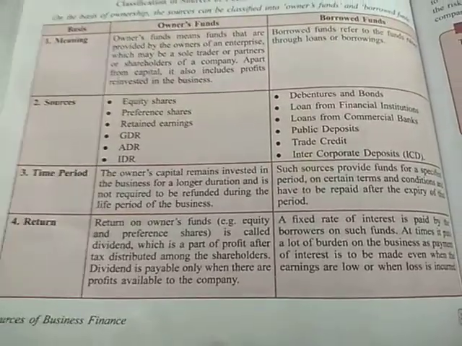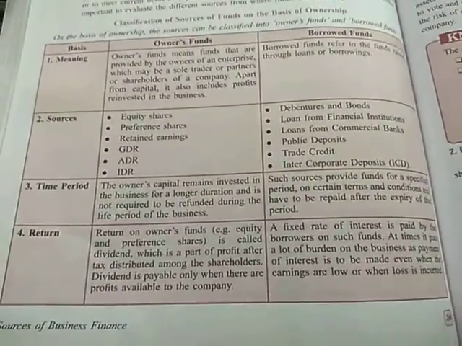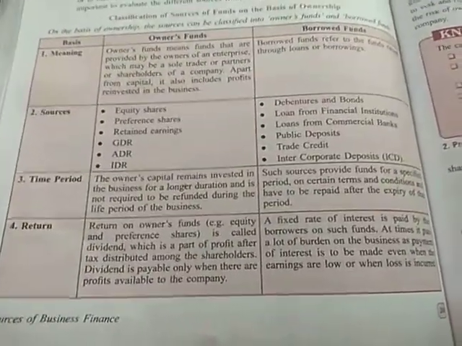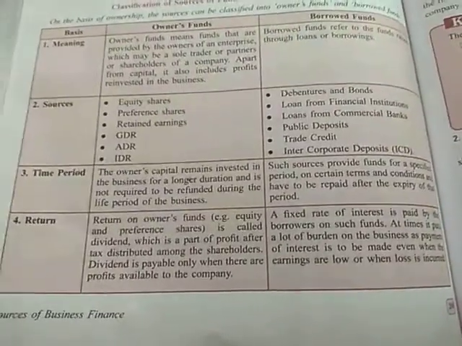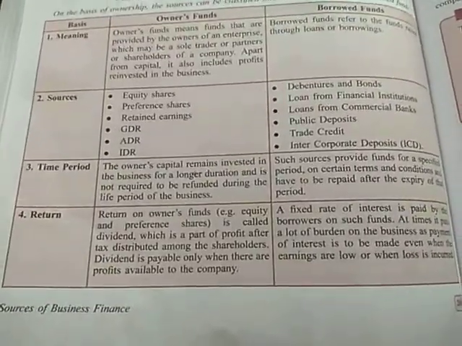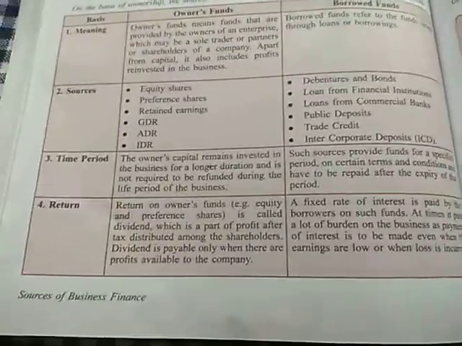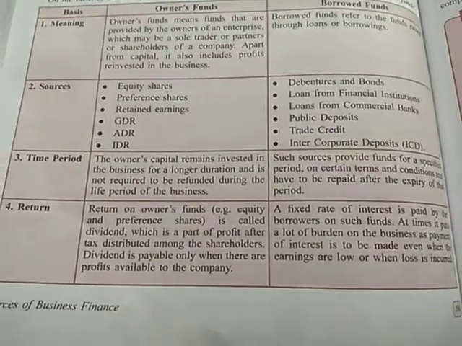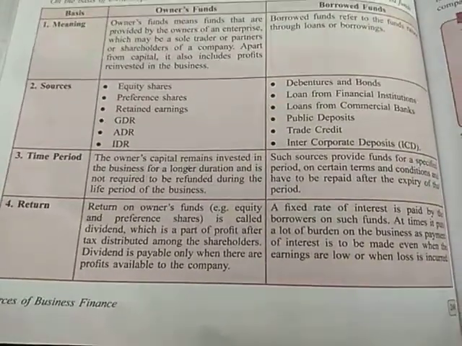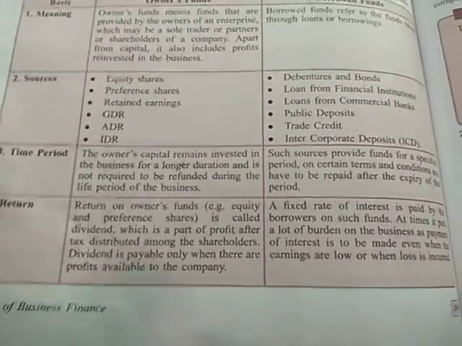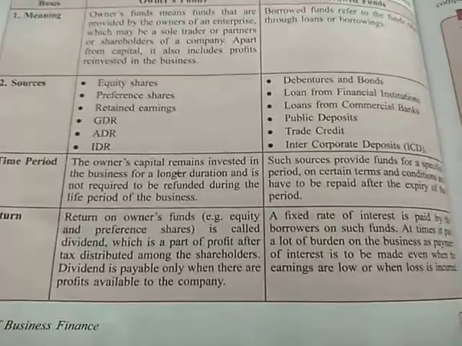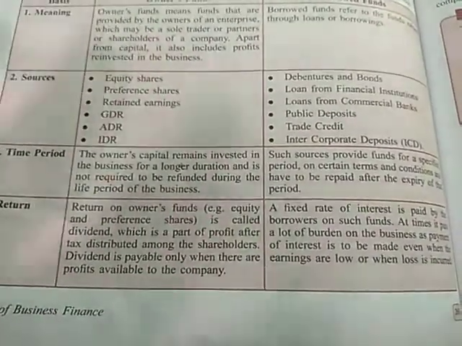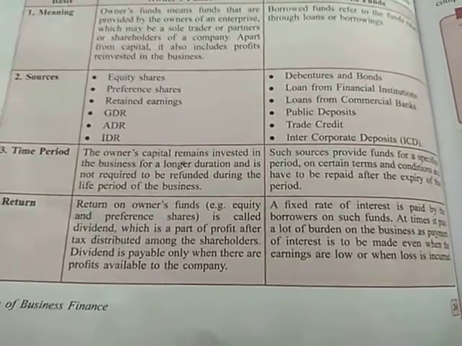And in borrowed fund, a fixed rate of interest is paid on the amount of borrowing. For simple thing, if we take a loan from someone, we need to pay interest on that. So this is the concept of borrowed fund. But in owner's fund, for example, if I have my shop, just a simple shop that we see in our market, in our locality, where one owner has invested some amount in the business. For investing that amount in the business, what he is getting in return is the profit. Since there is one owner, he is getting all the profit that is earned in the business.